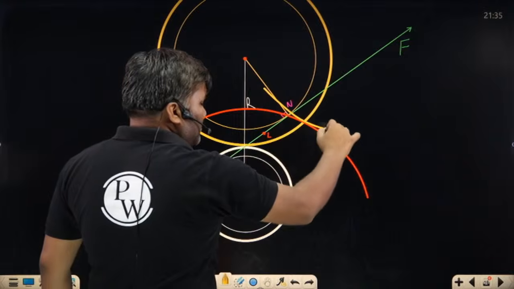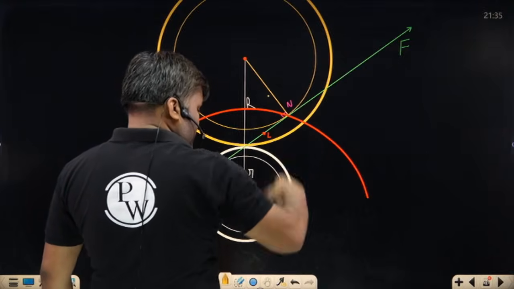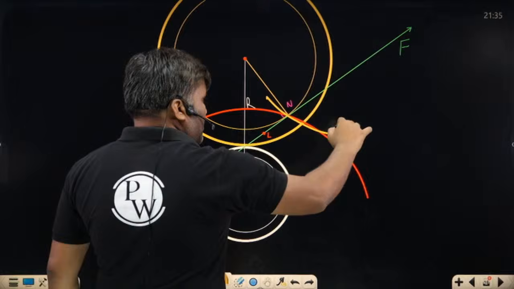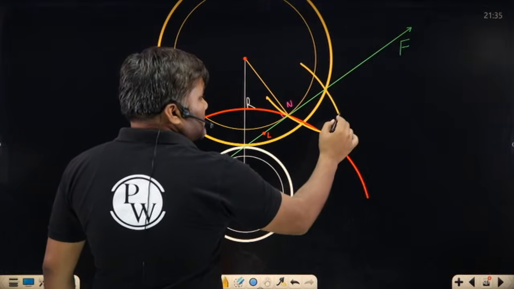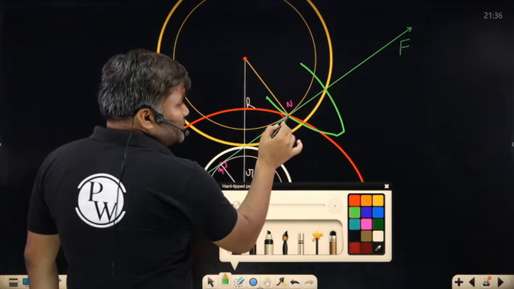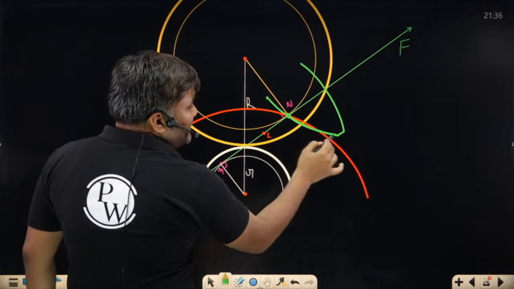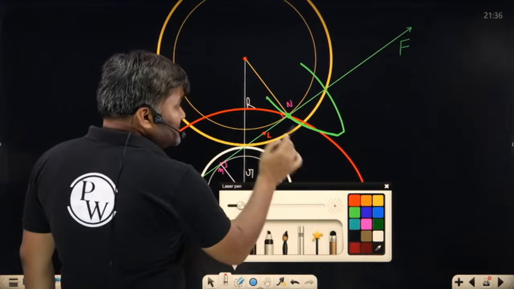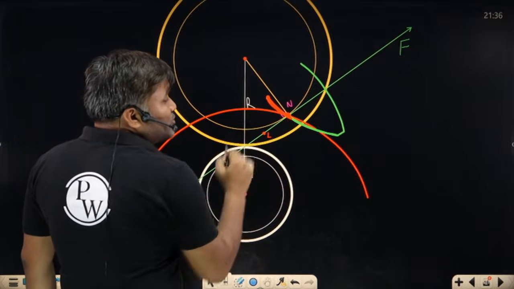Let me draw. This is your gear tooth. Outside the base circle you have the involute portion of the gear tooth. Inside the base circle you have the non-involute portion.